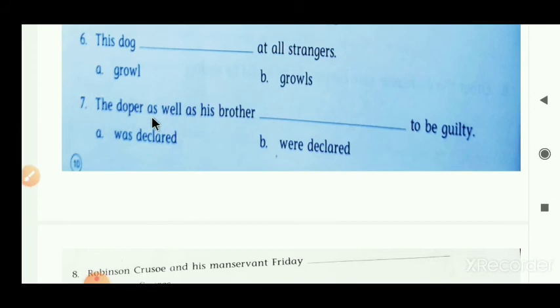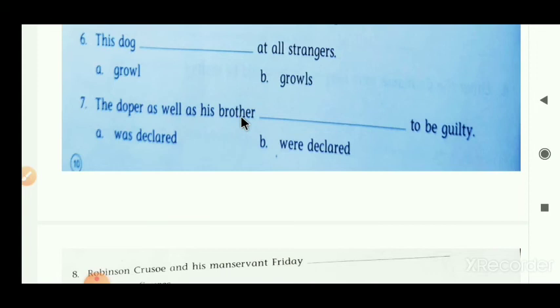The dropper as well as his brother blanks to be guilty. Was declared and were declared. So first of all we have to decide whether the subject is in a singular form or in a plural form. First of all we have to decide on the dropper as well as his brother. So "as well as" is given here. If "as well as" is connecting two subjects, then it becomes a plural form. The dropper as well as his brother becomes a plural subject.